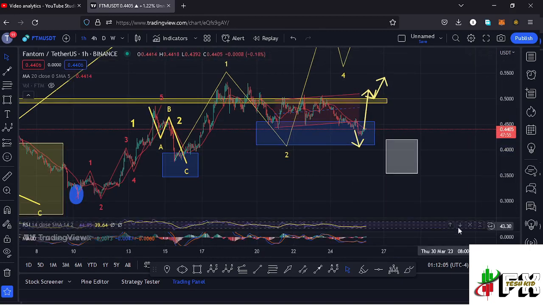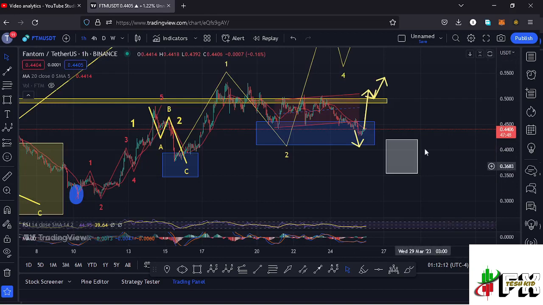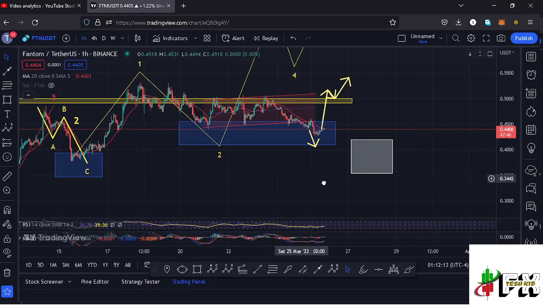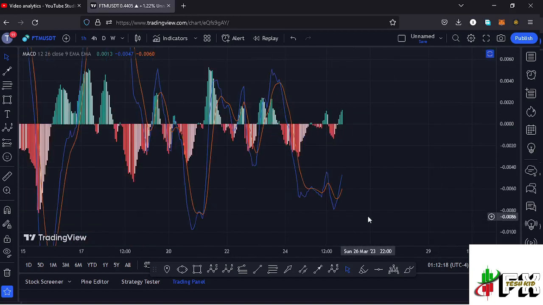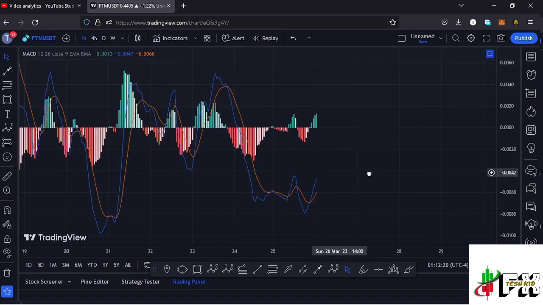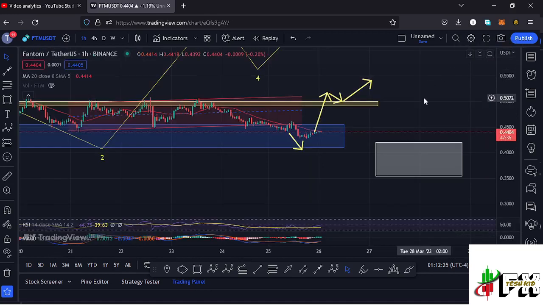And also taking a look at the indicators here on the RSI, we are trading at around the 44 mark, meaning we have massive room for us to fully support higher prices in case the reversal happens. But in case the breakdown continues, that will still be supported. Also taking a look at the MACD, you have been able to print a bullish cross, suggesting that the reversal might happen very soon. So let's be patient and see how that plays out, and I'll be keeping you updated.